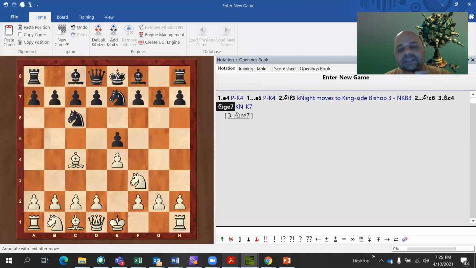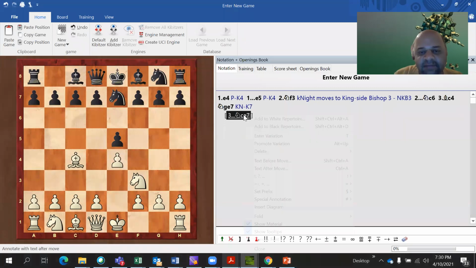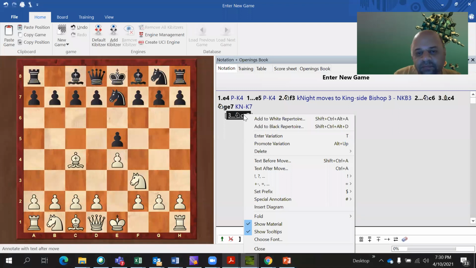So this is how it is written. And if the other knight had moved, I will tell about it, Anup. If this knight had moved, then we would write this as, I will write it after the move.